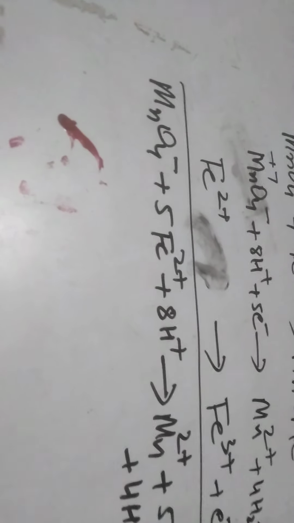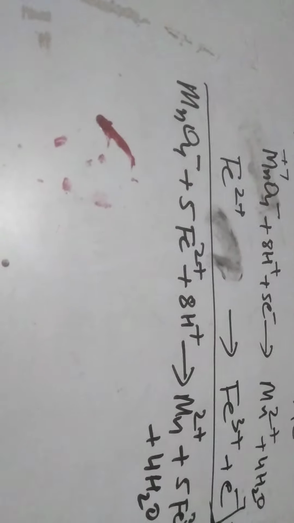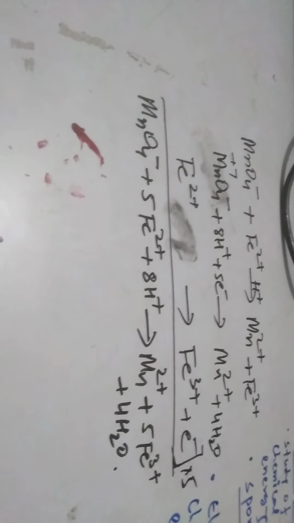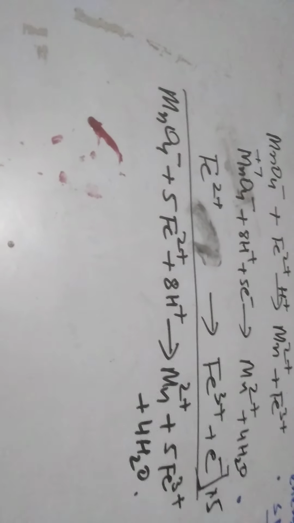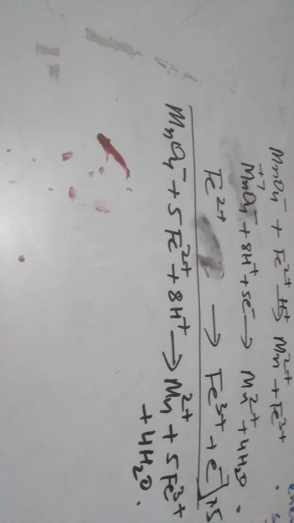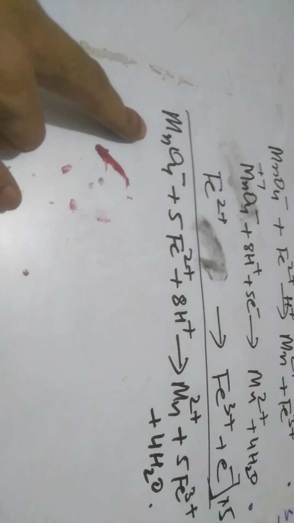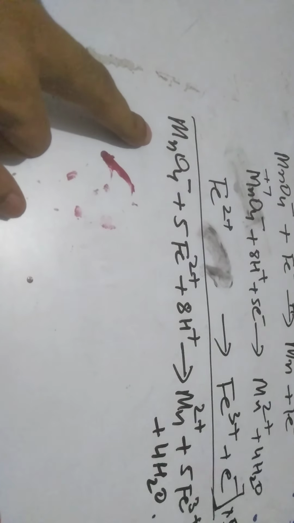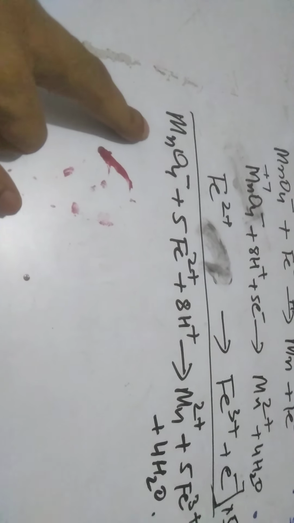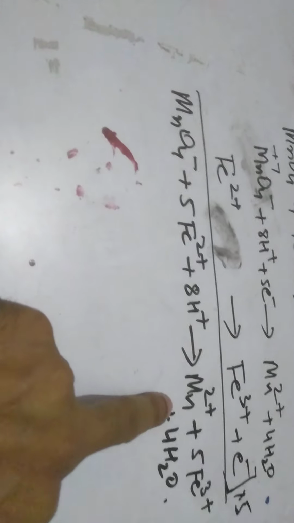Now I want to ask one question of all of you. Please see this equation carefully and tell me how many electrons are required to reduce one molecule of MnO4 minus into Mn2 plus.